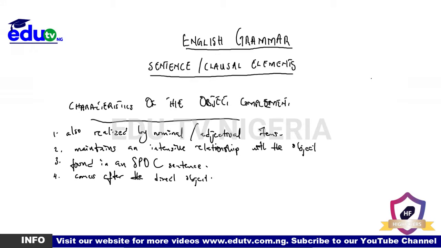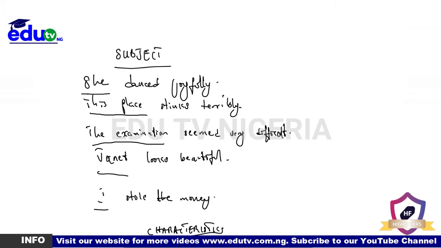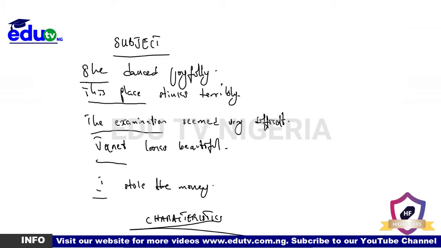And also, like we said concerning the subject complement, its presence is determined by the verb. So that's everything that you need to know about the complement intensive, whether it is the subject complement or the object complement. So let's go to the final element of the clausal structure, which is what?